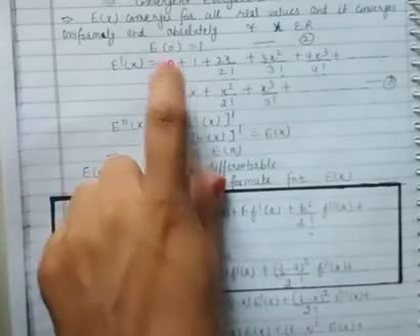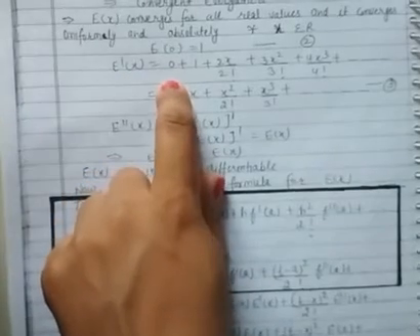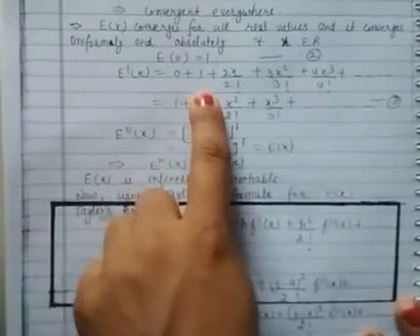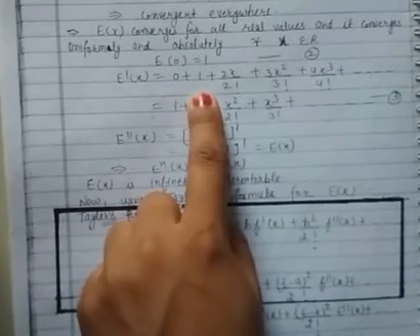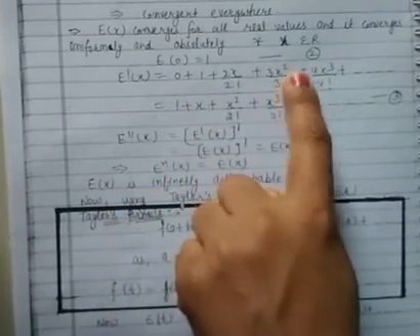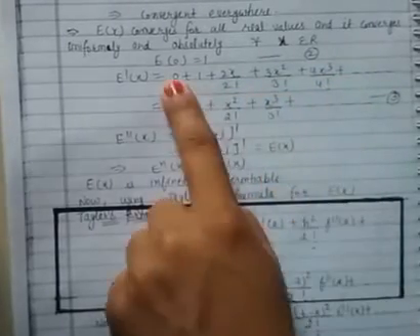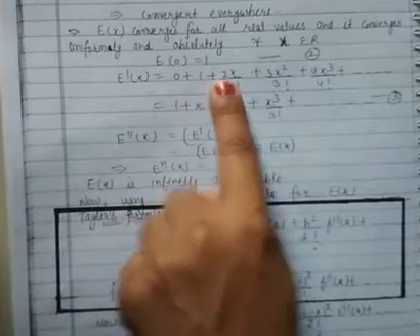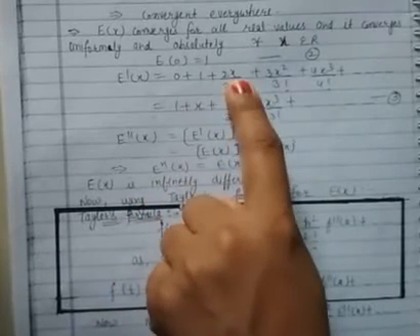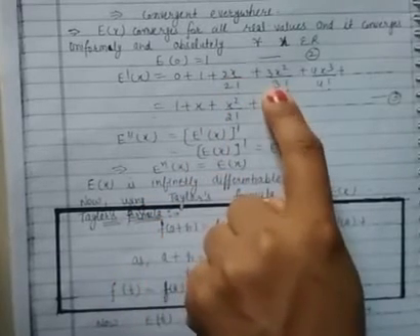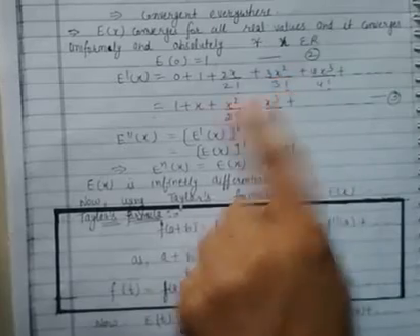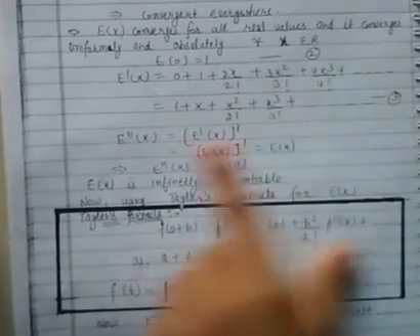It starts with 1, so the derivative of that will be 0, and you will get 1 plus 2x by 2 factorial, 3x square by 3 factorial, 4x cube by 4 factorial. So again you will get 1, the 2s cancel so you get x, the 3s cancel out and you get x square by 2 factorial, so you get the same.